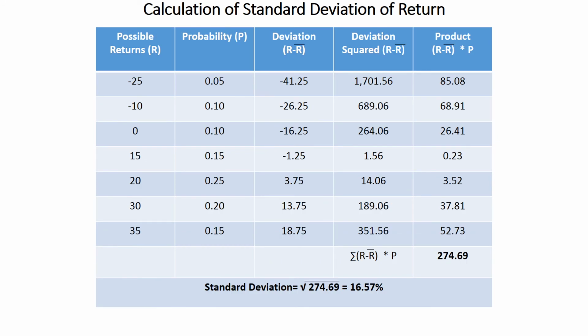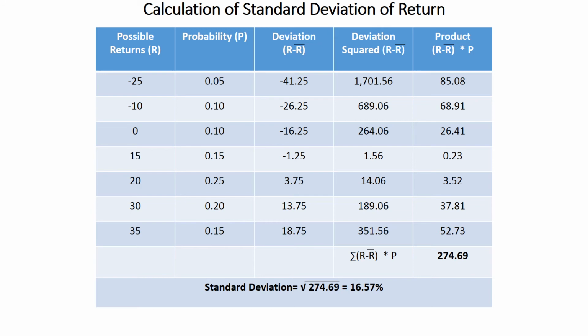Again, what I have done is carried forward the details from the previous slide and from the main question. We have possible returns here, and we have the probability as given in the question itself. Okay students, in the previous table we calculated the expected return, that is 16.25. So now we are going to take the deviation. How do we take the deviation? We take R, that is the possible returns, minus R bar.